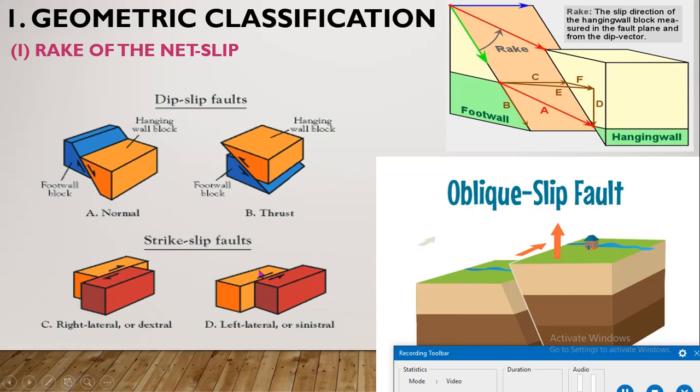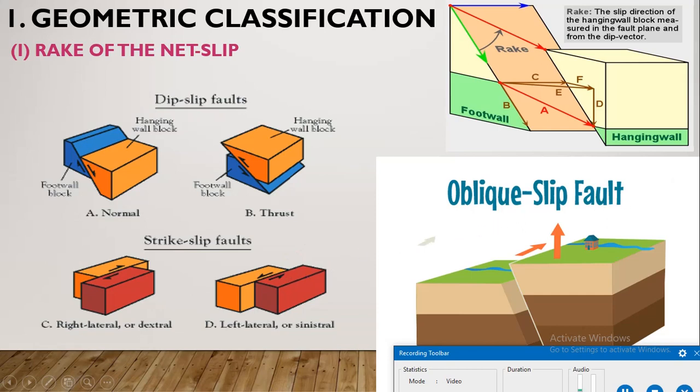Strike slip faults are also divided into two types, that is right lateral or dextral, and left lateral or sinistral. Right lateral means the blocks move towards the right, left lateral means they move towards the left.